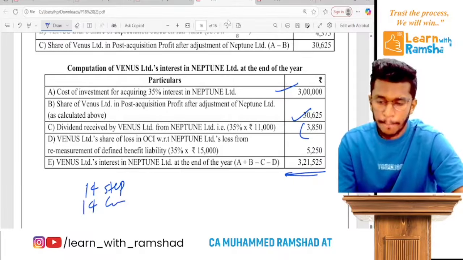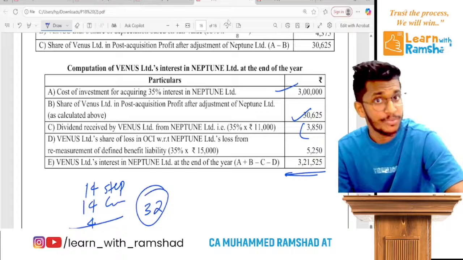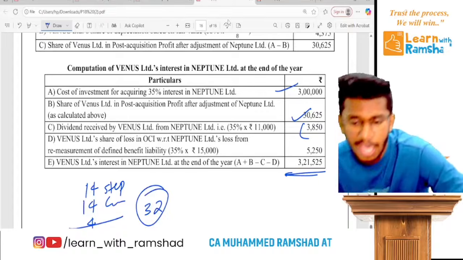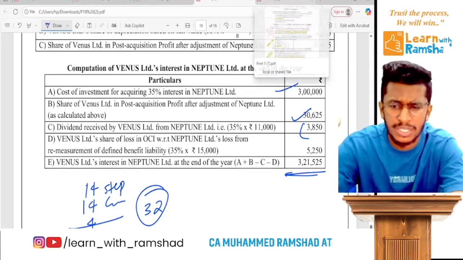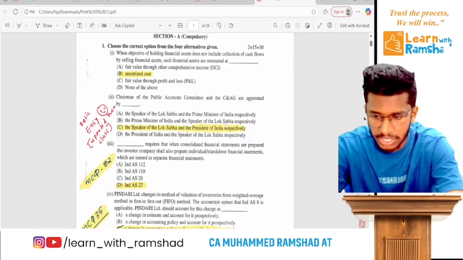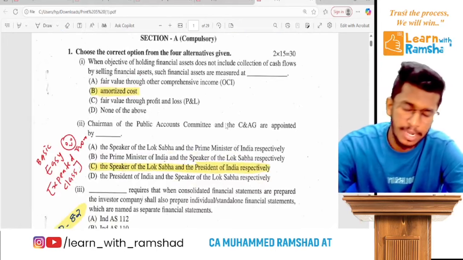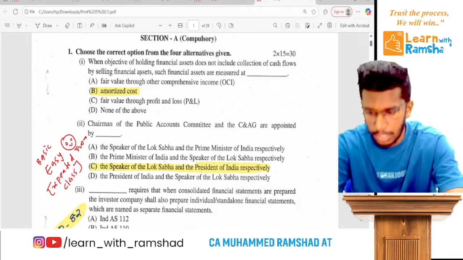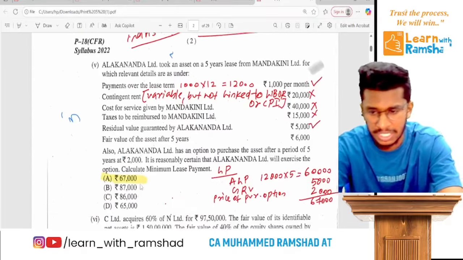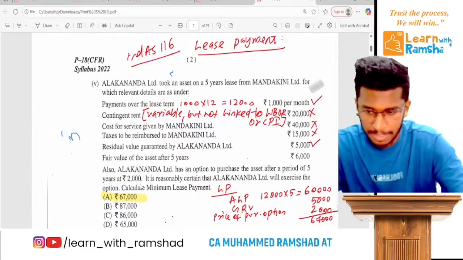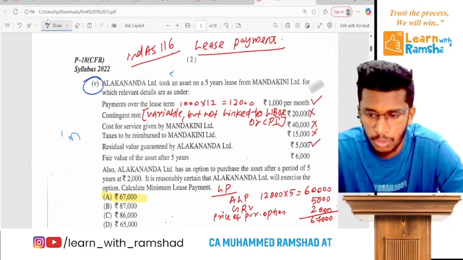So actually in consolidation they tested 14 from the step-down question, and there is a complete consolidation question of 14 plus 4 marks, so in total 32 marks in the descriptive questions they tested. Ready? Now we have to see the MCQ question. So just quickly go through the MCQ question. In this MCQ question, I have written all the correct notes related to this. Ready? You can see that. I'm not discussing it all, but this is the only item tested that was a bit tricky in the last attempt MCQ.